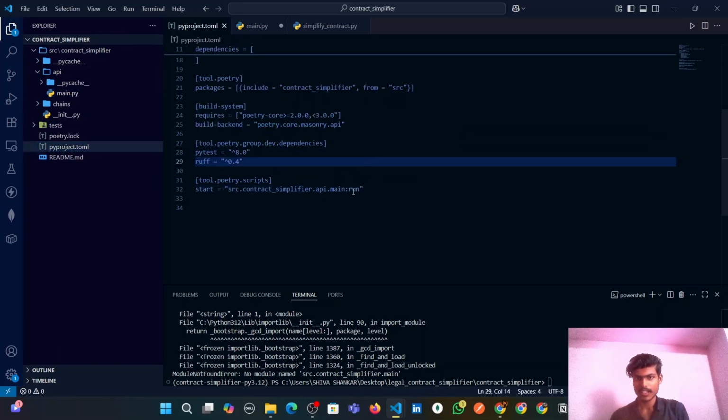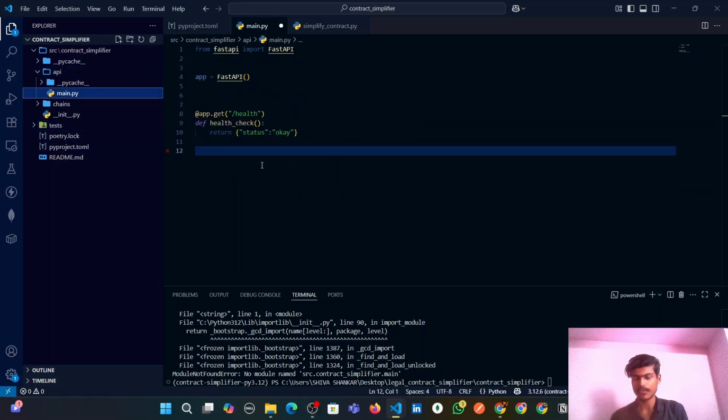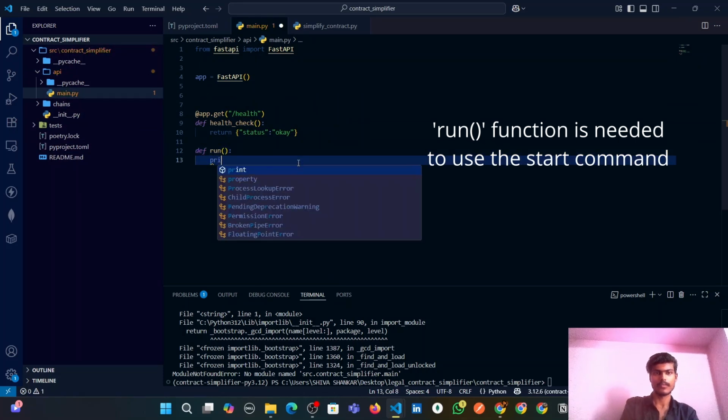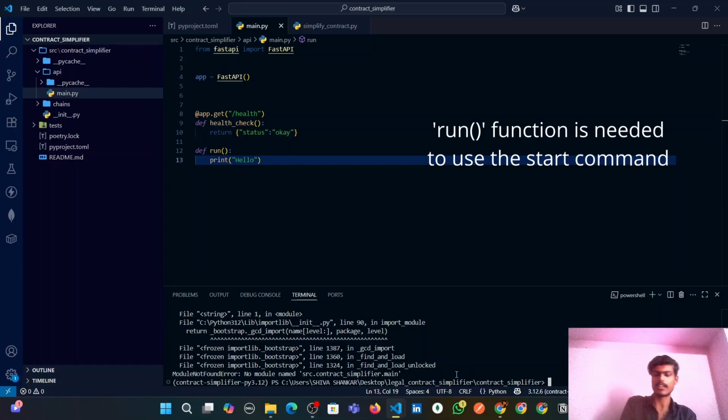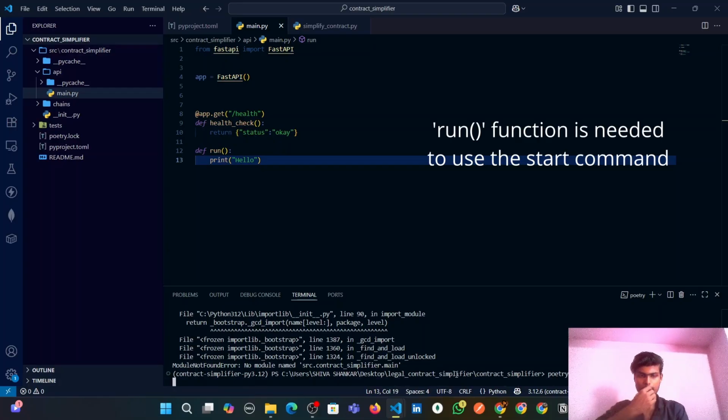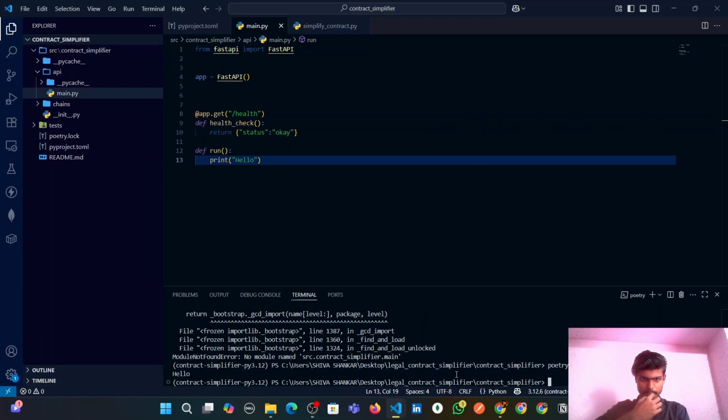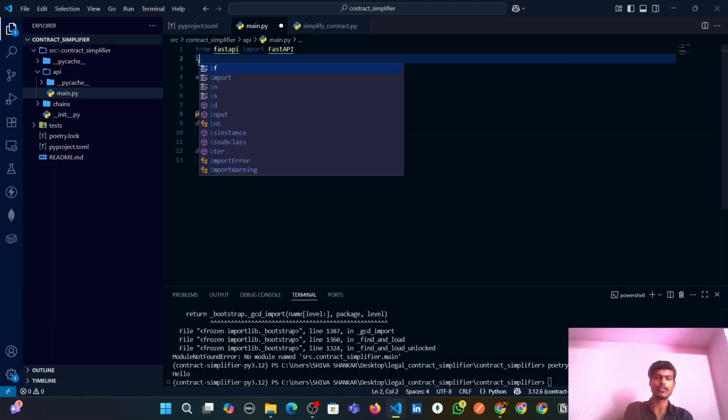And there is one more thing, we should have a run function inside this main.py, or else it will not run. So we need to define it. Def run. Now let's try again. Poetry run start. See, we are getting to see hello. But the app is not live, guys. We need to make the app live, and that will happen with the help of Uvicorn. So we need to import Uvicorn also.